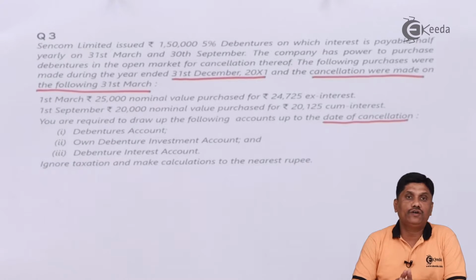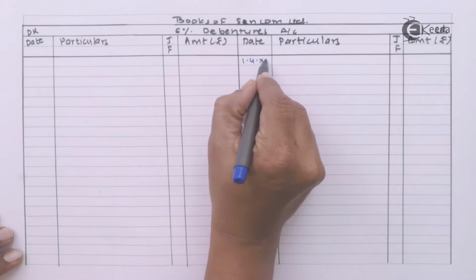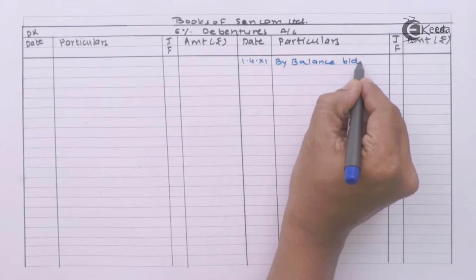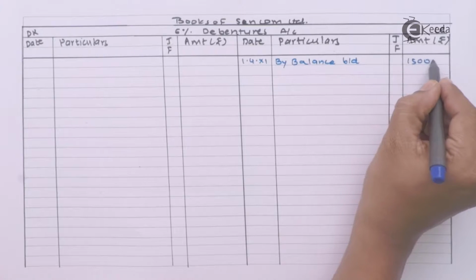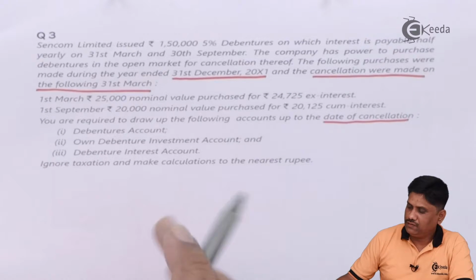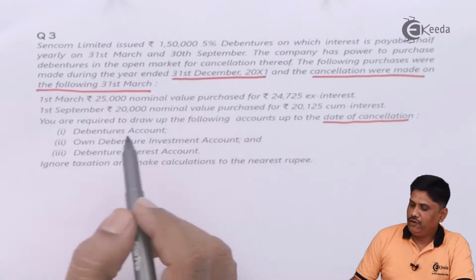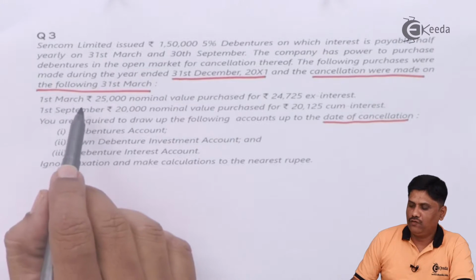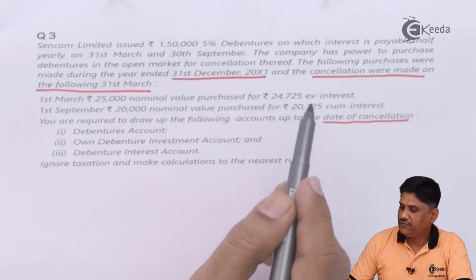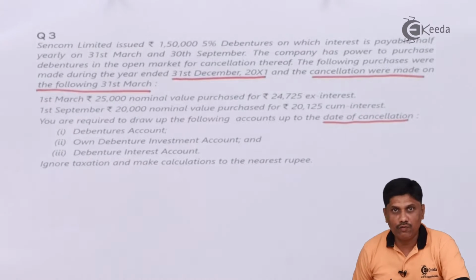Current year will begin on 1st January 20X1, so debenture will have an opening balance of 1,50,000. During the year 31st December X1, they made the following purchases. First purchase was made on 1st of March, 25,000 nominal value purchase for rupees 24,725 ex interest. So we'll have some small working note.